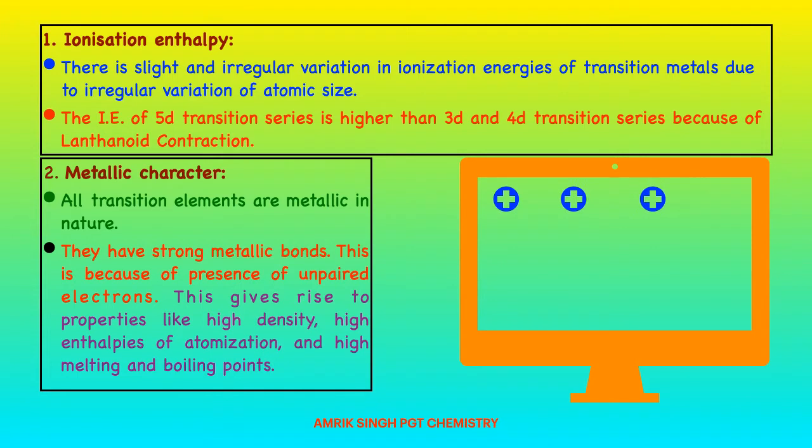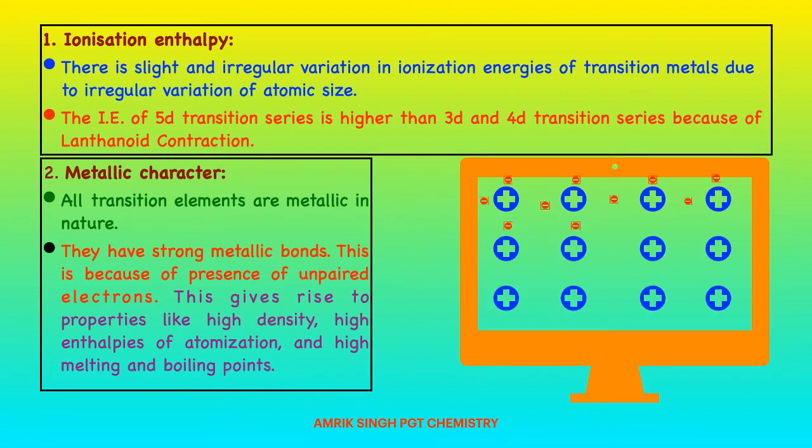We have these kernels and sea of electrons. Kernels are positively charged, as seen here. Sea of electrons in which kernels are present. The same electron is attracted by many positively charged kernels, producing the metallic bond.